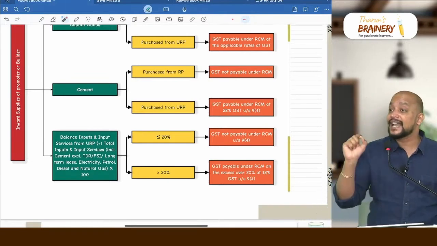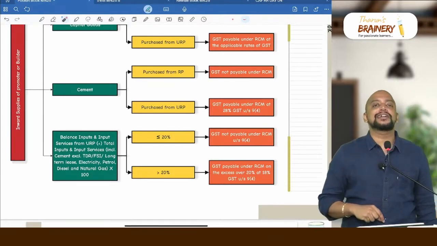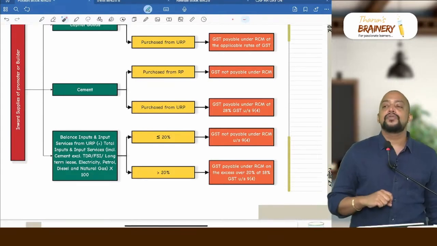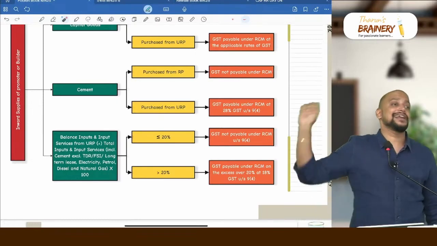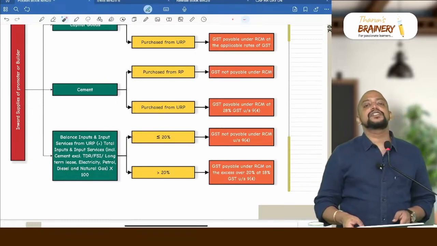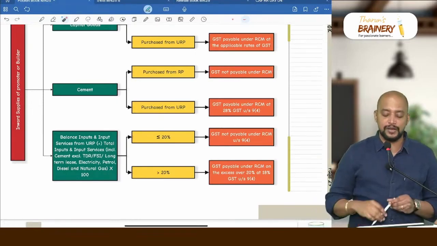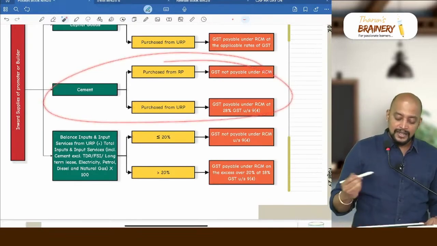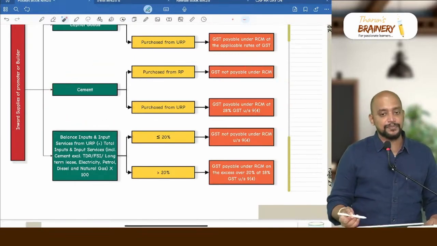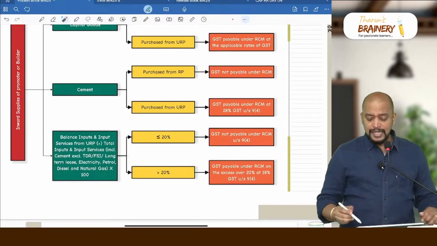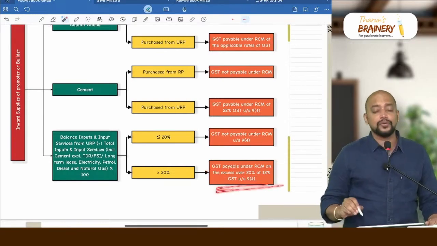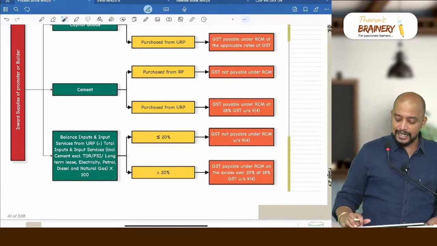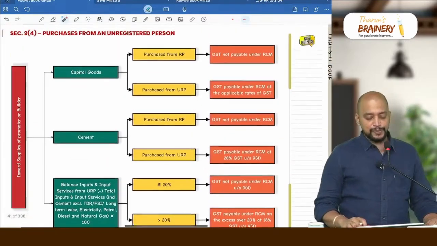At what rate? 18%. What if those goods are taxable at 12? 18%. What if those goods are exempted? 18%. You understood or not? Flat 18% you need to pay. What if it is more than 18%? Will not come, because that's already covered under cement. So cement already we are paying 28%. So GST payable under RCM on the excess over 20% is at what rate? 18% under RCM. That is with respect to this.